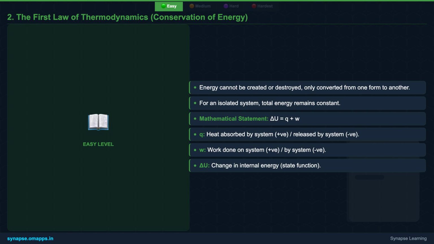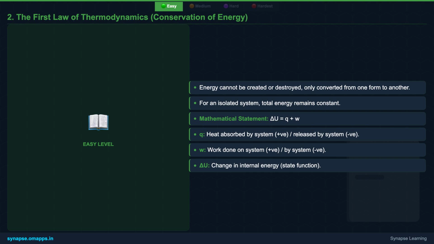Mathematically, for a closed system, the change in internal energy, delta U, is equal to the heat absorbed by the system, Q, plus the work done on the system, W. Remember the sign conventions: positive Q means heat absorbed, negative Q means heat released. Positive W means work done on the system, negative W means work done by the system.